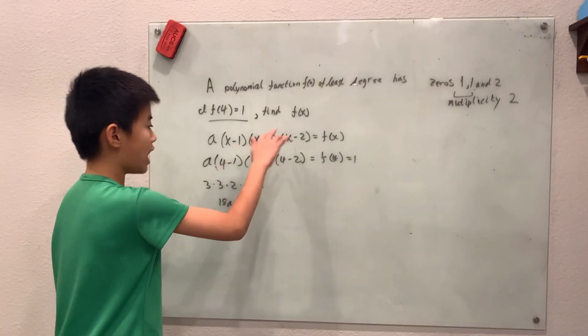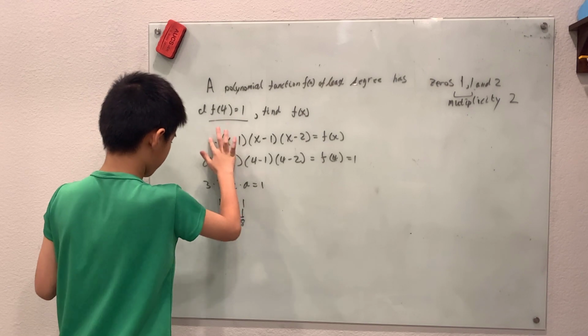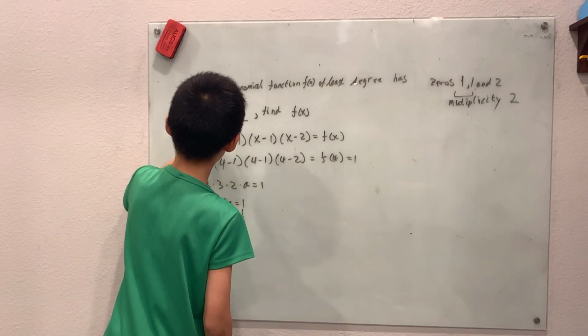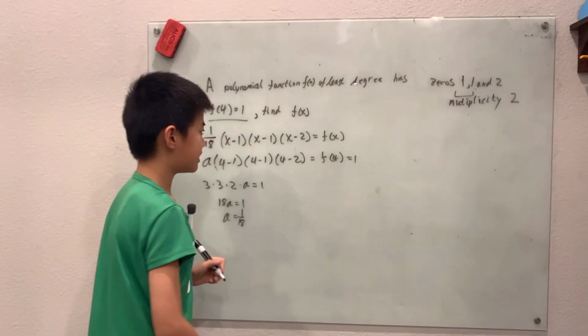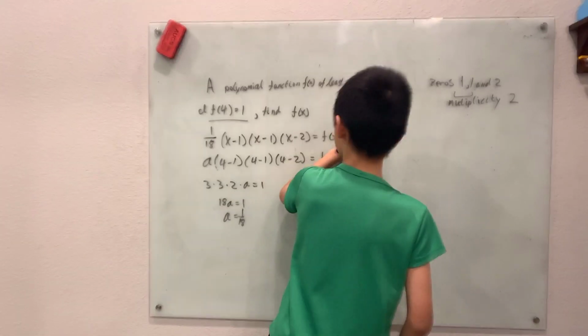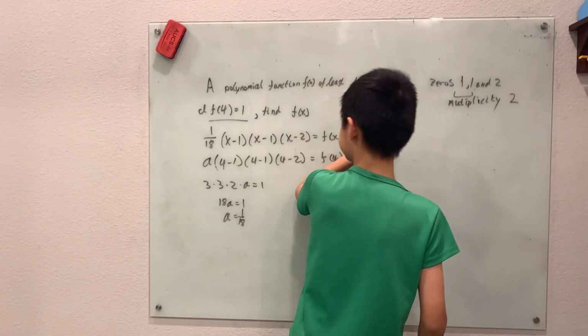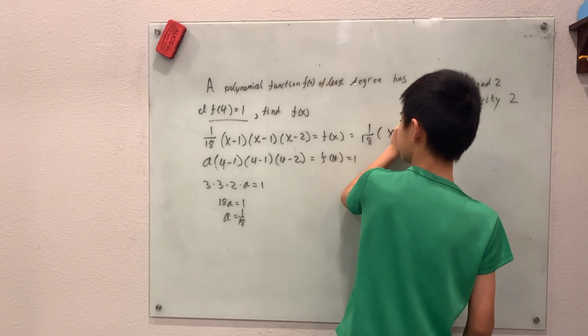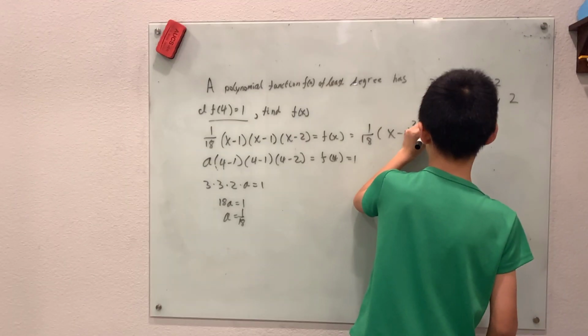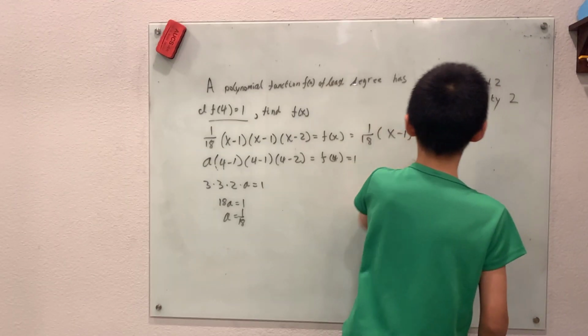So our answer, f of x, is just replacing the a with 1/18. We have 1/18 times (x minus 1) squared times (x minus 2).